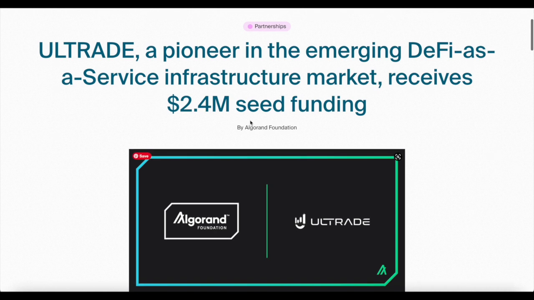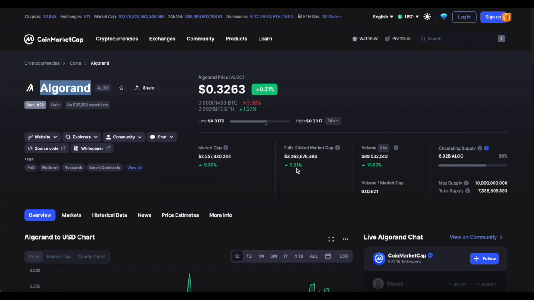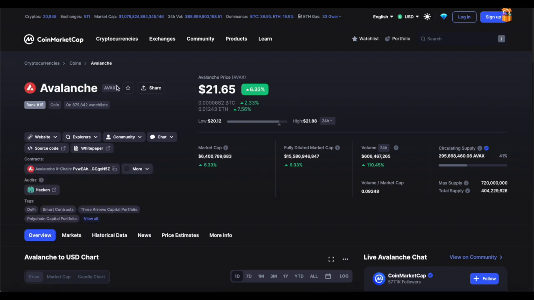And they're doing amazing things. Recently, there's Alttrade, a pioneer in the emerging DeFi as a service infrastructure market. They received $2.4 million in seed funding. Now, on the other hand, of course, we do have Avalanche, currently $21.65. Now, the market cap for Avalanche is $6.4 billion, while on Algorand, it's $2.2 billion. This ranks Algorand at 32 in the world, while for Avalanche, it's the 15th top crypto in the world.